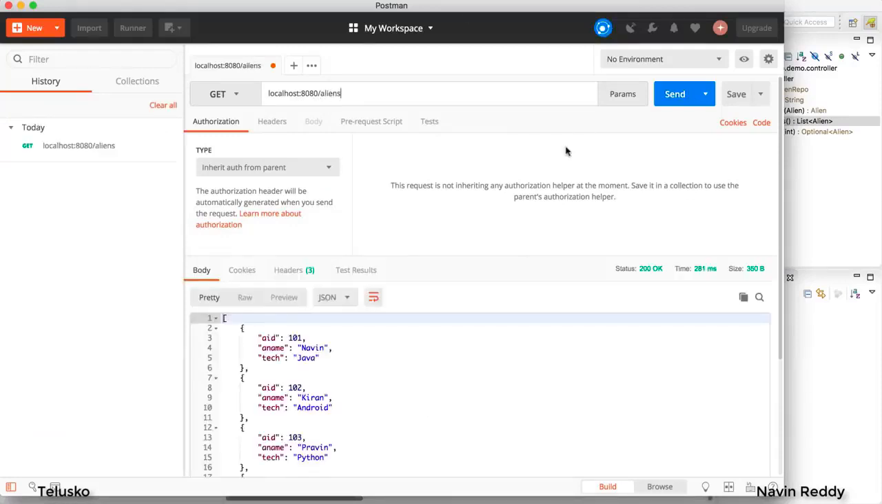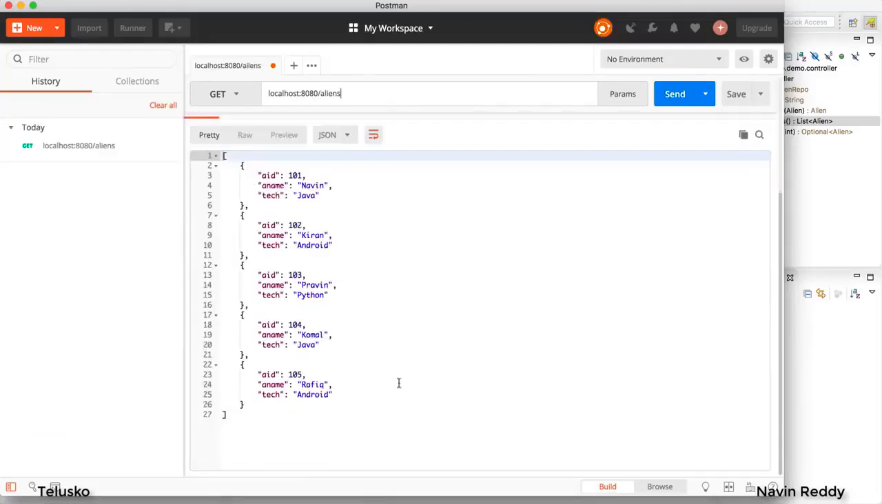:8080/aliens. Now when I request for aliens, you get all the aliens which are there in the database, right? In fact, whatever aliens we added in the last session, since we are relaunching the application, you will lose all the data because we are using an in-memory database. Of course, you can use an external database like MySQL or Postgres, but as of now, this is working perfectly.